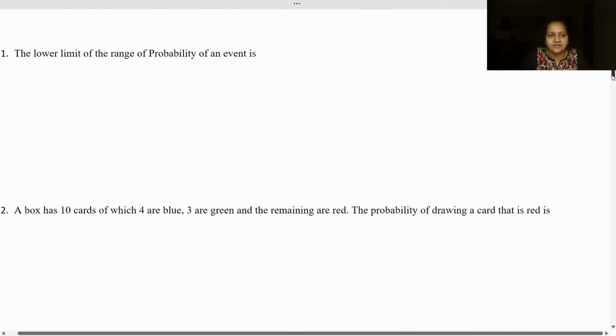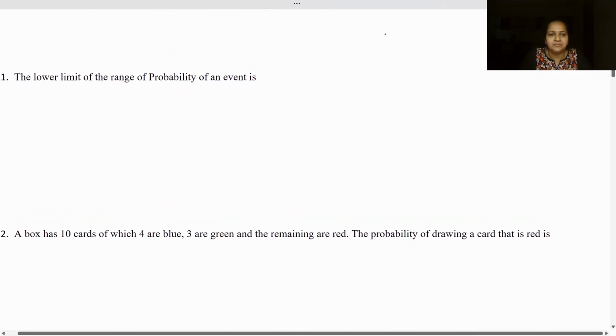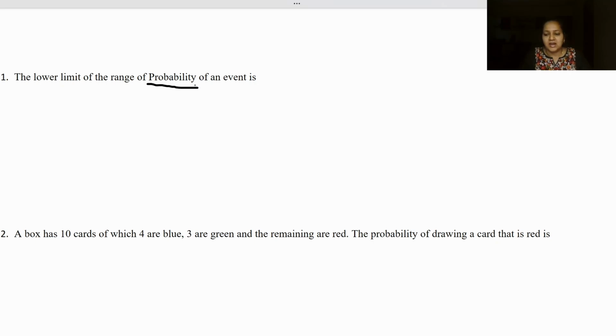Moving ahead, we look at the first question. Very simple, based on the range of probability. What is the range of probability? Probability lies between 0 and 1, right? We just now wrote that probability of any event is greater than or equal to 0 and less than or equal to 1.